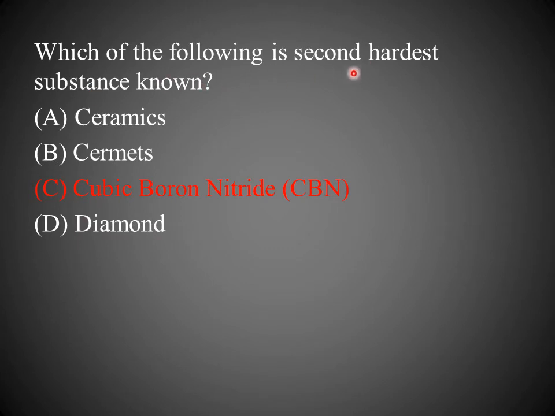Which of the following is the second hardest substance known? The correct answer is cubic boron nitride. Cubic boron nitride is the second hardest. The first hardest is diamond and the second hardest is cubic boron nitride, CBN.